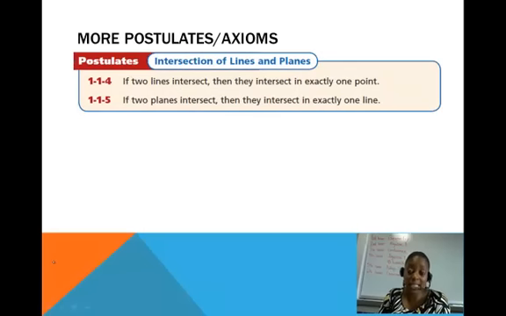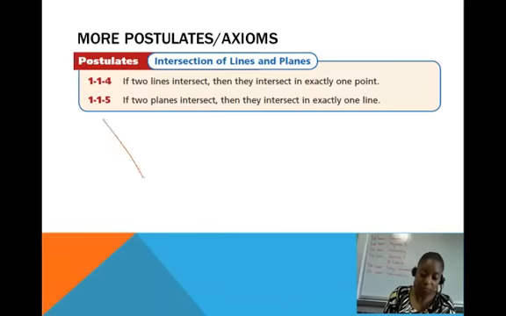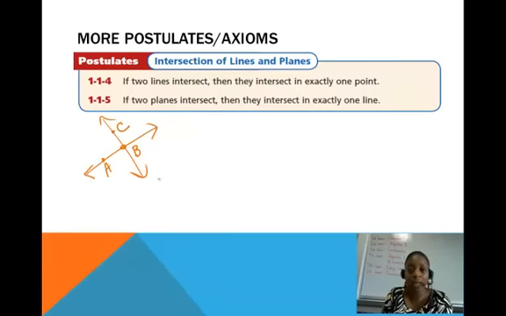So this postulate says if 2 lines are going to intersect, they are going to intersect in exactly 1 point. So if I draw that diagram that we just had on the previous page, we had our line here and our line here. They may have been switched around, but you get the idea. So line AB and line CD intersect at point B. So any 2 lines intersect at exactly 1 point.